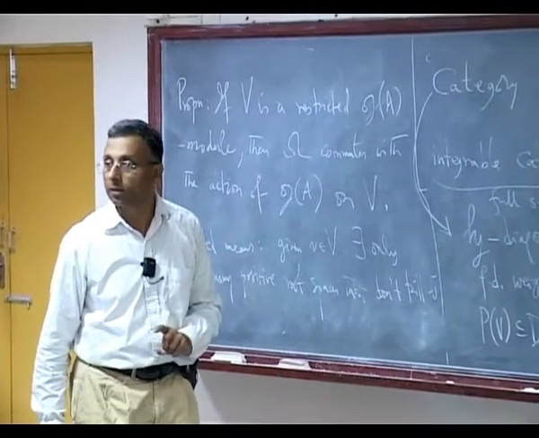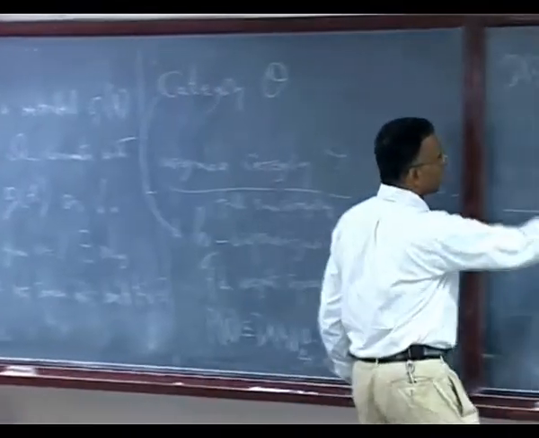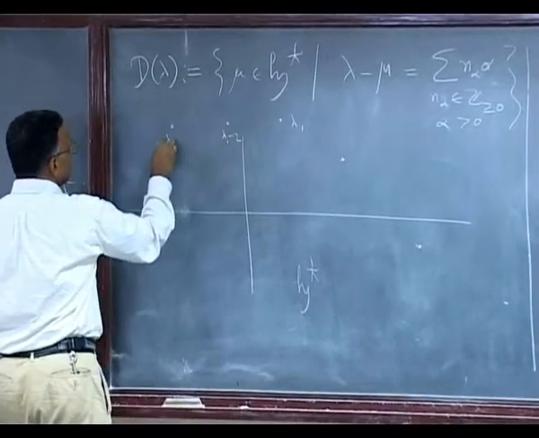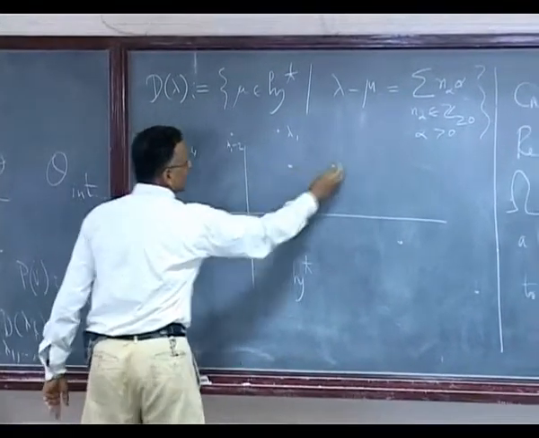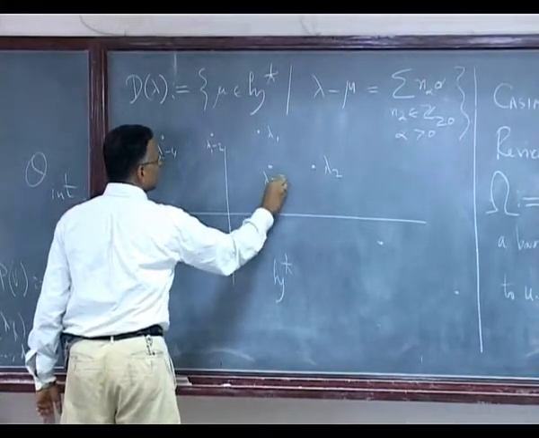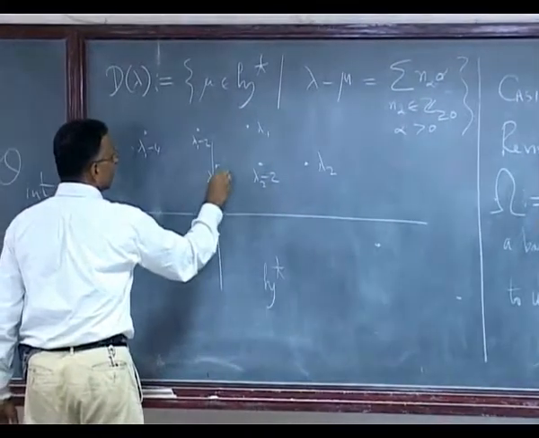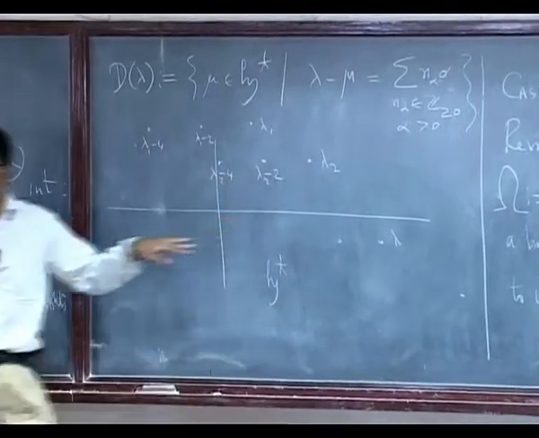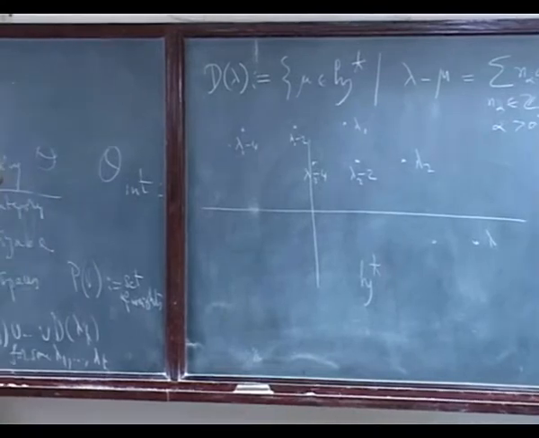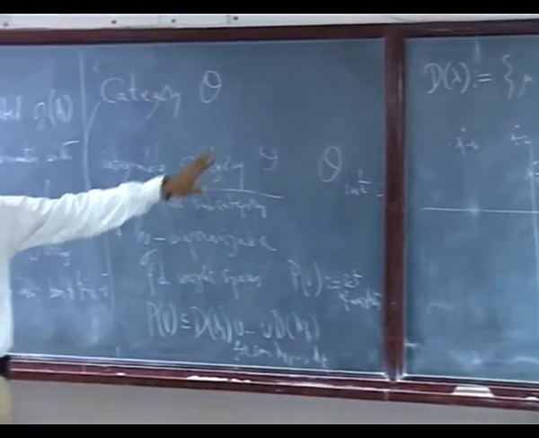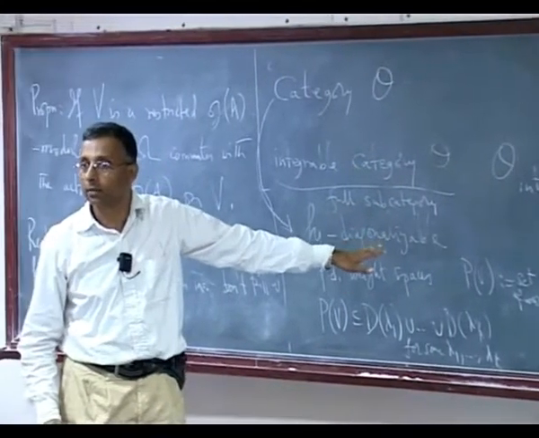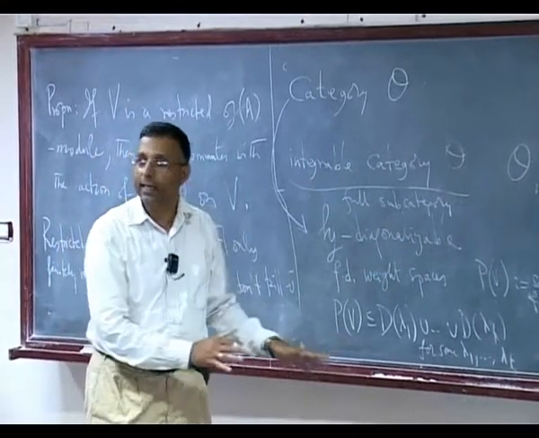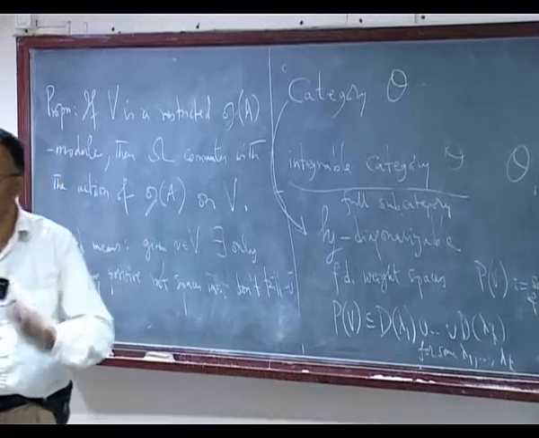That's what it means. So the picture will look like this: this is lambda 1, this is lambda 1 minus 2, lambda 1 minus 4, this is lambda 2, lambda 2 minus 2, lambda 2 minus 4, and so on. So there are finitely many of these boundary points such that the distribution of the non-zero weight spaces looks like this. It is clearly a technical condition. It is made for the theory to work.